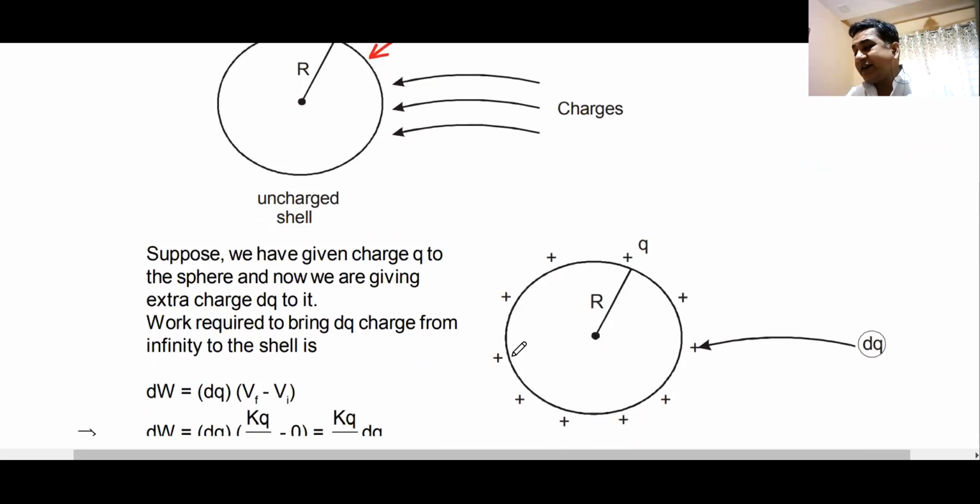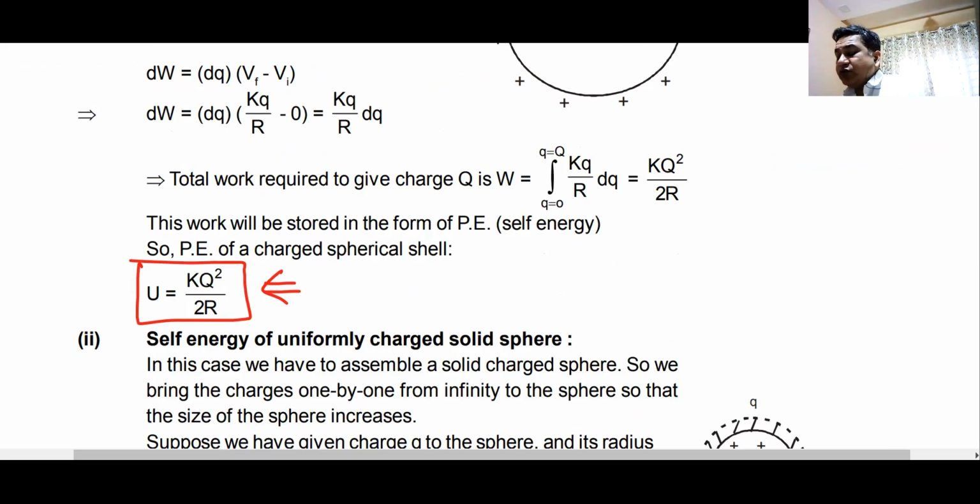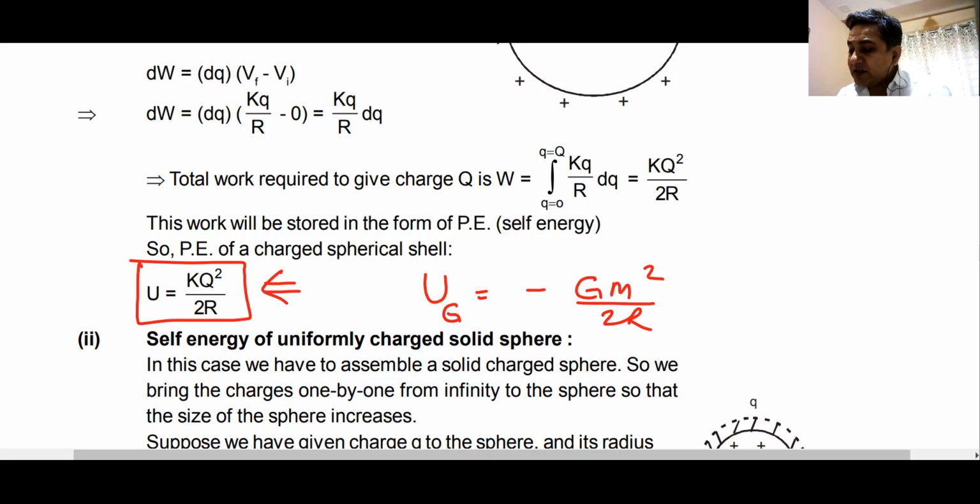How do you calculate it? You don't need to derive this. You must know the self energy of a shell. The electrostatic self energy of a shell or a conducting sphere is kq square by 2r. If you have to find the gravitational energy, it will be minus GM square by 2r. Remember, gravitational energy is always negative.